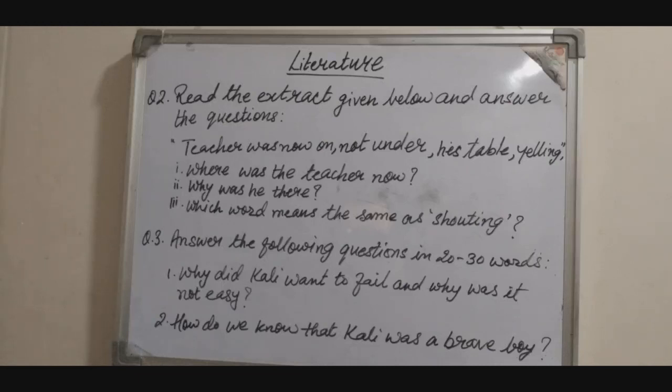So although he was a little boy, he did not run, he was not scared of the snake like other children. Instead of running away, he went towards the snake and very smoothly and very efficiently, he showed very swift movement and caught the snake and saved all the children of his class. So this shows that Kali was a brave boy.